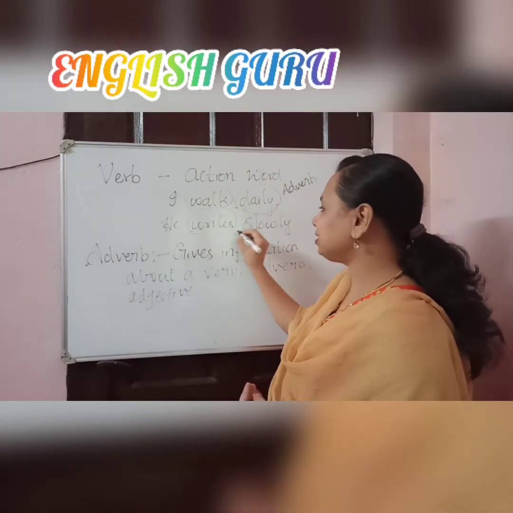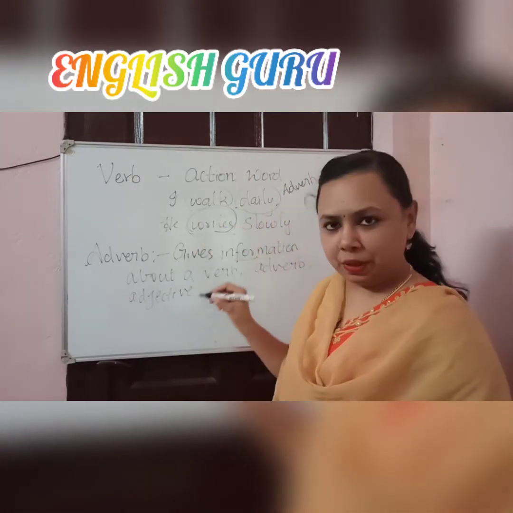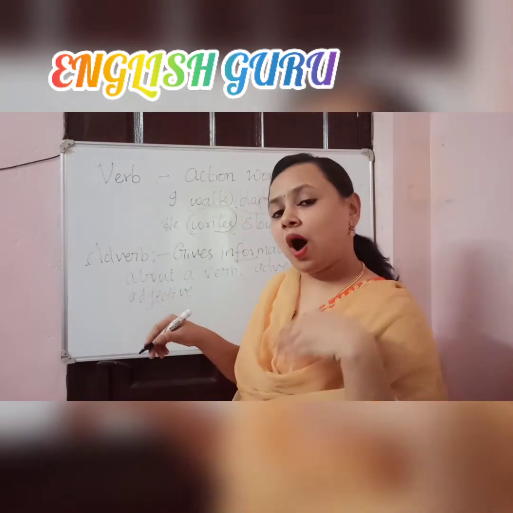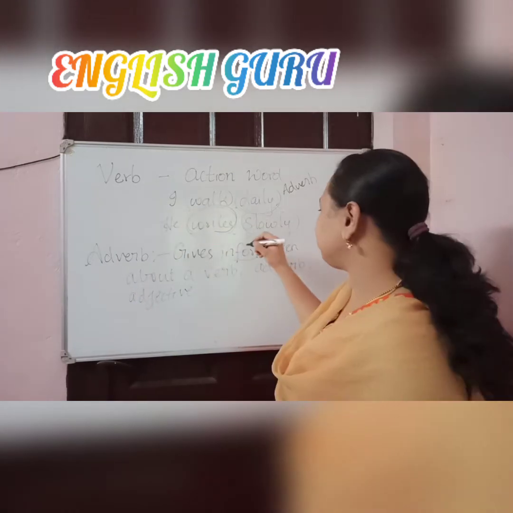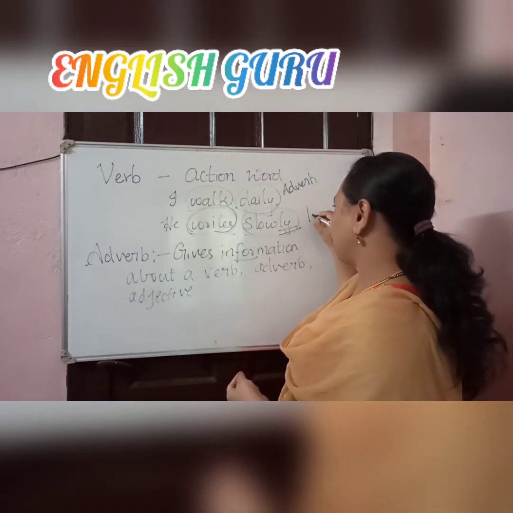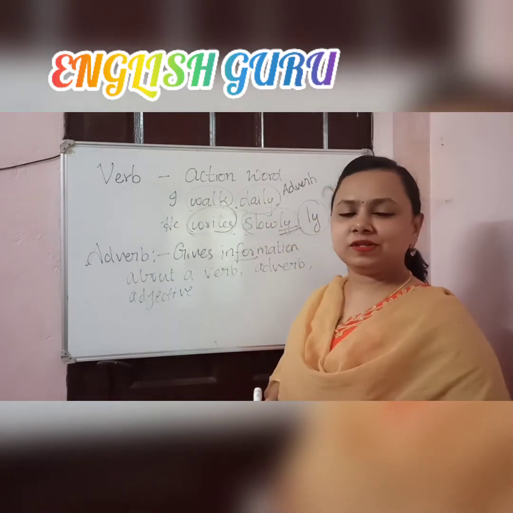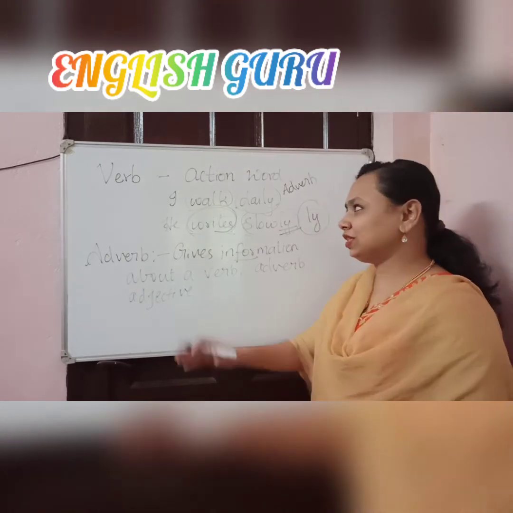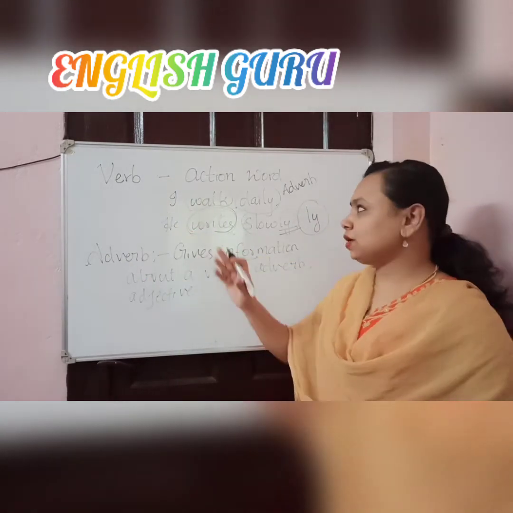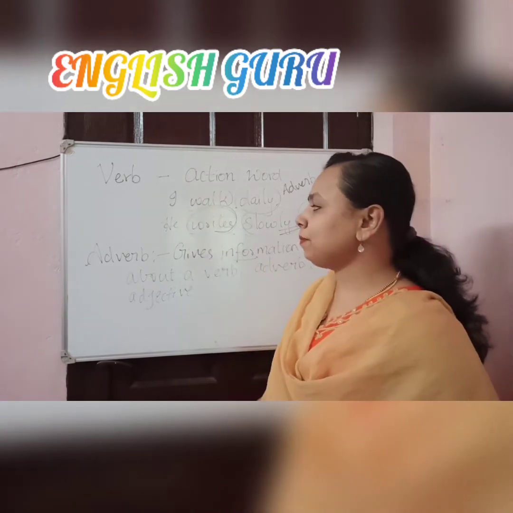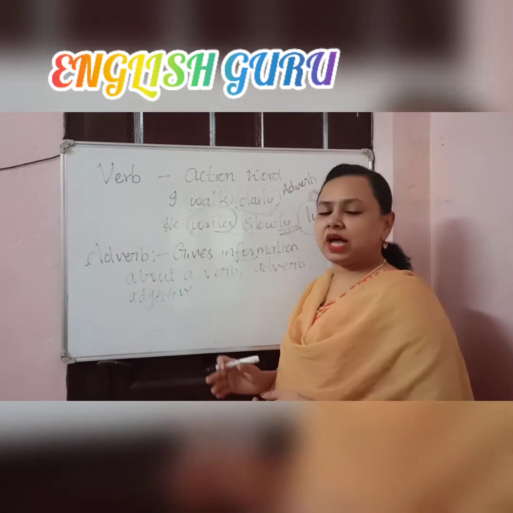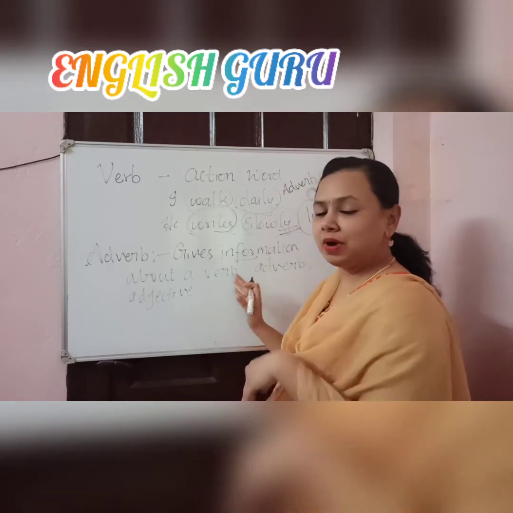Here, he writes slowly. Writes is a verb that is doing an action. So how is he writing? He is writing slowly. Most of the adverbs will end with ly. This is also another important point. So this is verb and adverb. Verb is an action word. The actions we do come under verb. Adverb gives information about a verb or adverb.